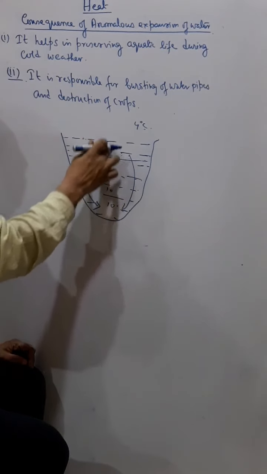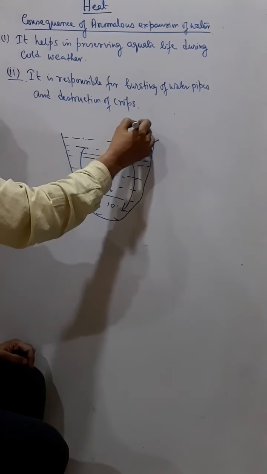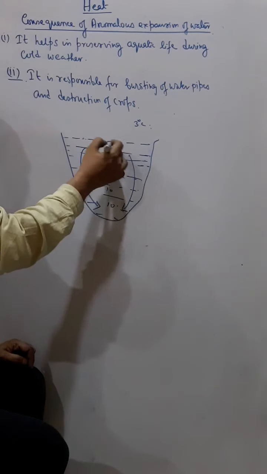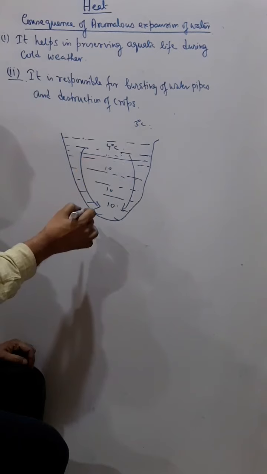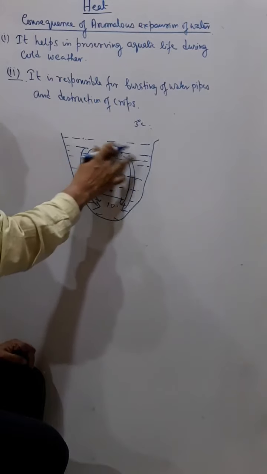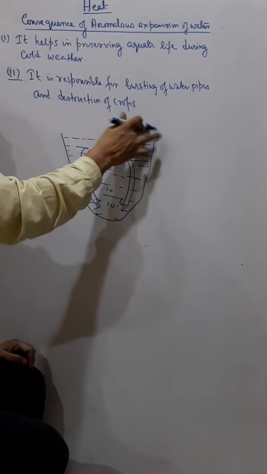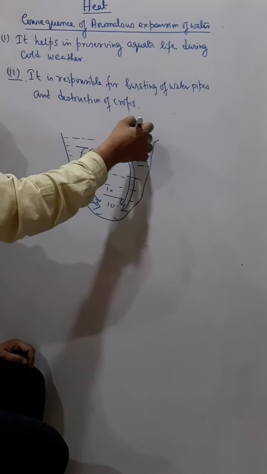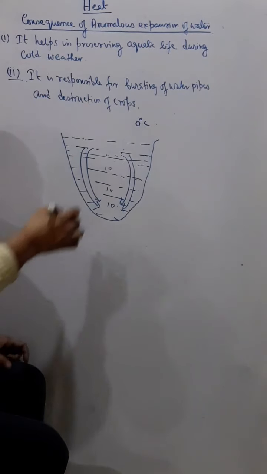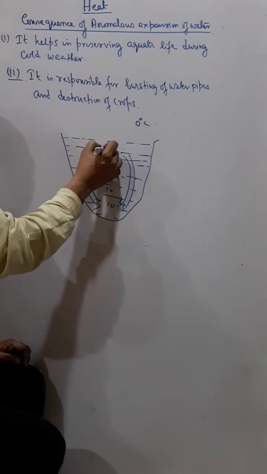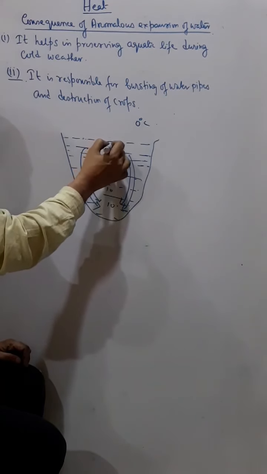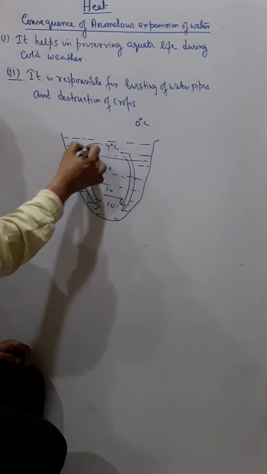Now the next part of the water comes. The temperature falls further to 3 degrees Celsius, but the temperature of the water starts falling and reaches 4 degrees Celsius, and then this water also sinks down. The next level of water comes, and by then the surrounding temperature falls from 3 degrees to 2 degrees, and it may reach 0 degrees Celsius or below. The temperature of this surface water, which was at 10 degrees, is also falling, and as soon as it becomes 4 degrees Celsius, the water sinks down.